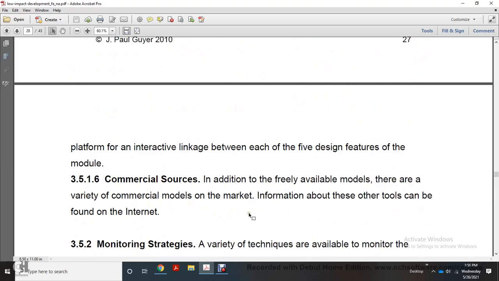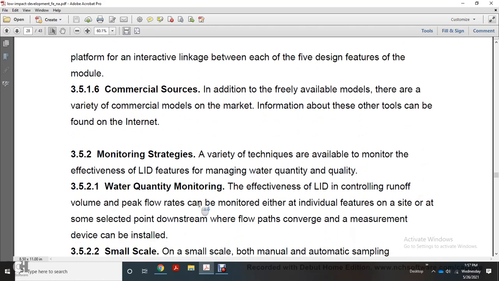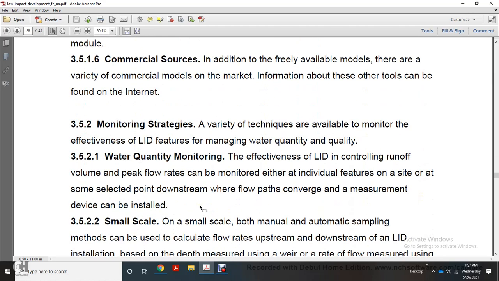Commercial sources of the edition and freely available models exist. There are a variety of commercial sources on the market, and information about these other tools can be found on the internet. Monitoring strategy: a variety of techniques are available to monitor the effectiveness of low-impact development features, managing